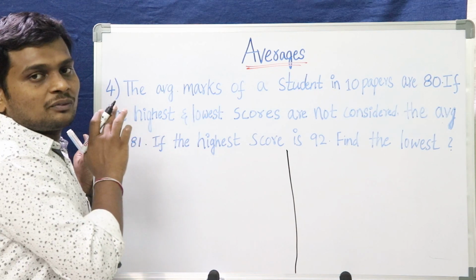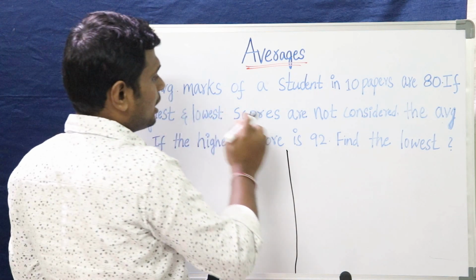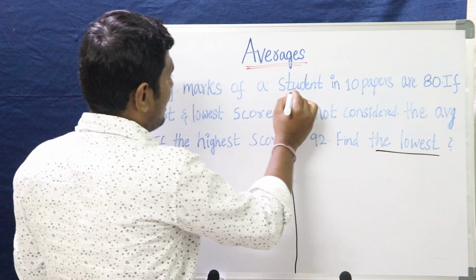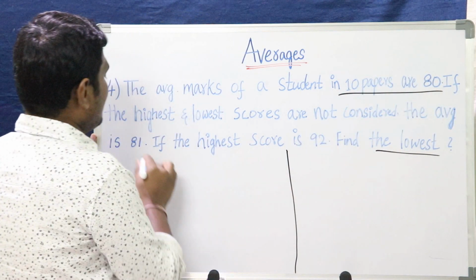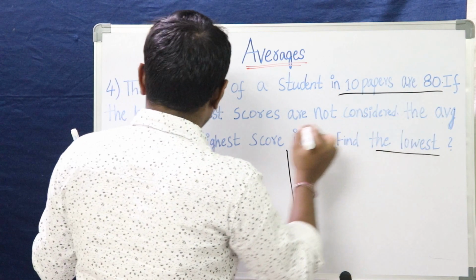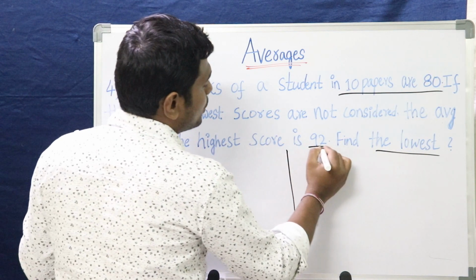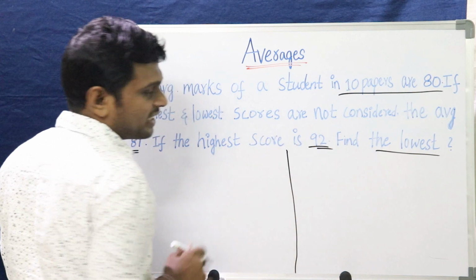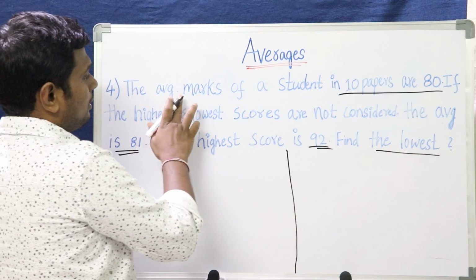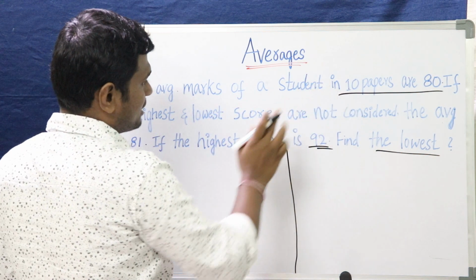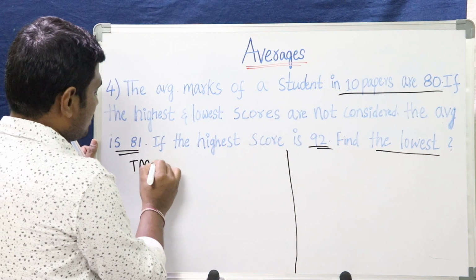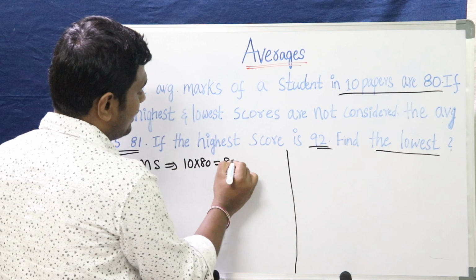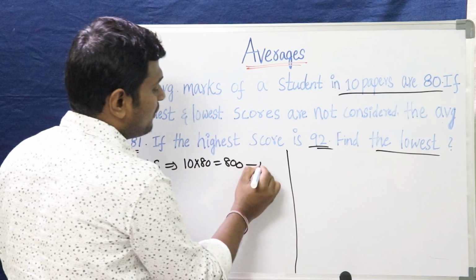Let's understand the question first. What were we asked to solve? We were asked to solve the lowest score. We were given the statements: the 10 papers average is 80. If the highest and lowest scores are not considered, the average is 81. Highest score is 92. Total 3 statements are given and we were asked to solve the lowest. How can we find out? The average marks of a student in 10 papers are 80 means the total marks scored by the student is 10 into 80, that is 800. 800 is the total score. This is the first statement.